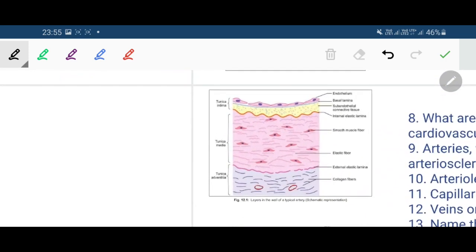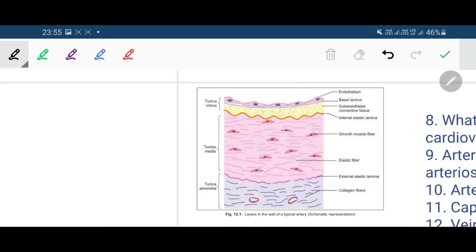First, we take a section of the arterial wall. The innermost layer is the tunica intima, the middle layer is the tunica media and outermost layer is tunica adventitia. Now tunica intima is formed by the following layers.